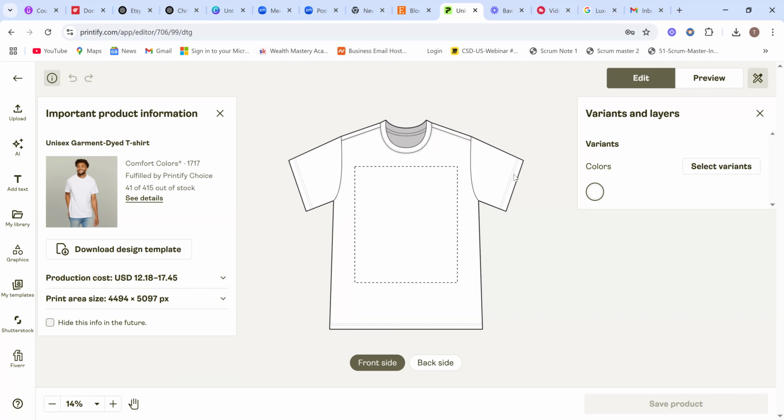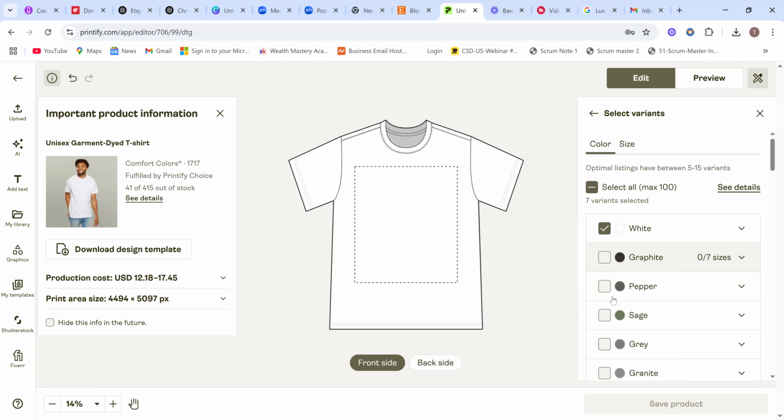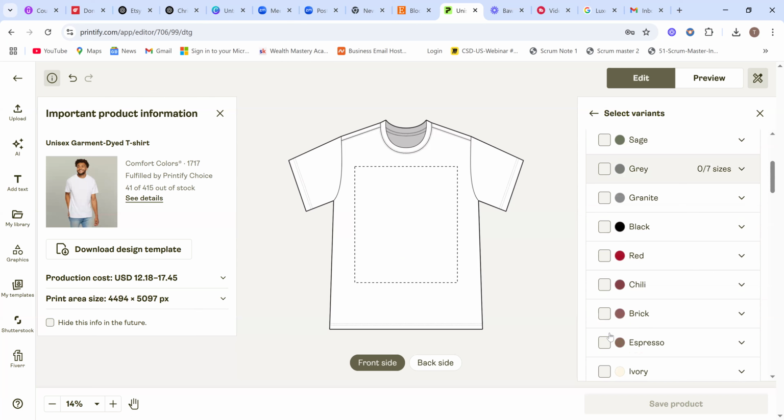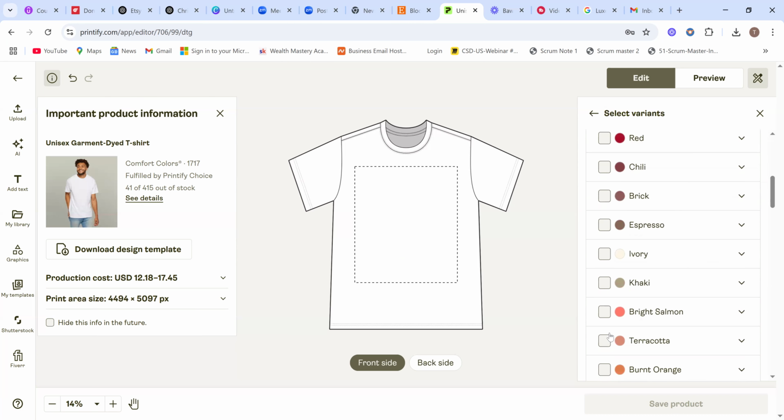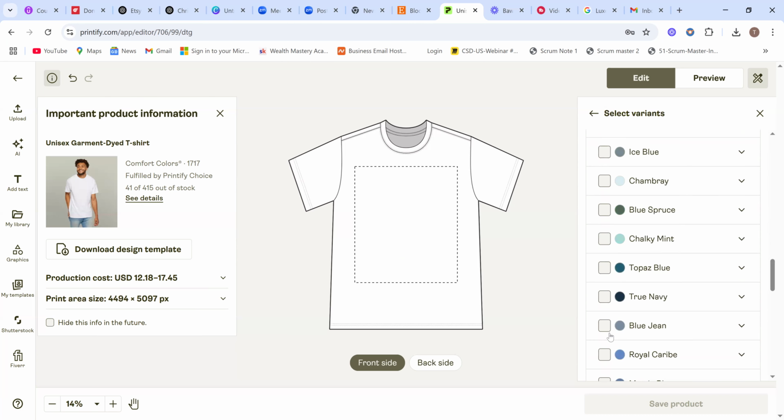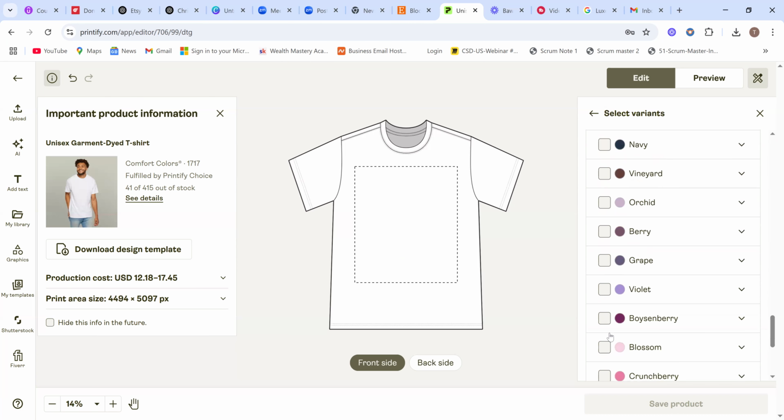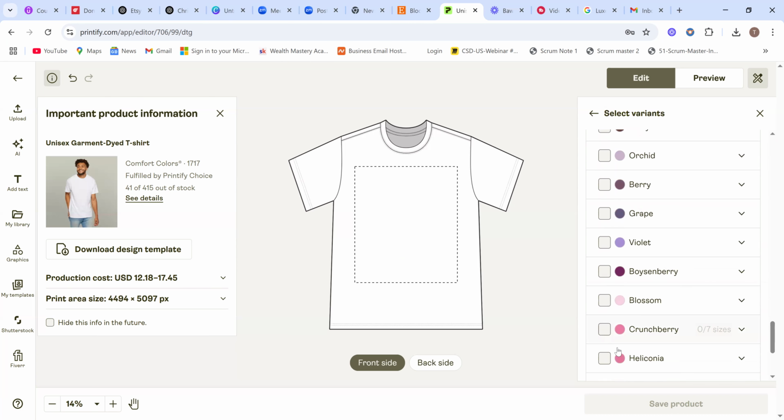So some are in stock, and you can always pick your colors here. We have different colors, different variants. You can pick from here: granite, we have pepper, we have sage, we have red. Whatever color you like to pick, right? I'm not sure if they have, yeah, okay. You can go with a pinkish kind of crunch berry, heliconia.